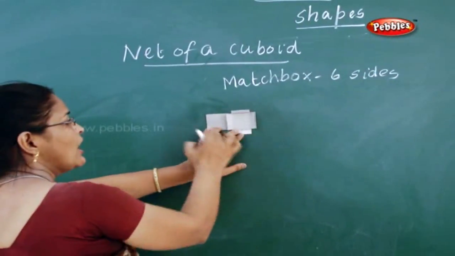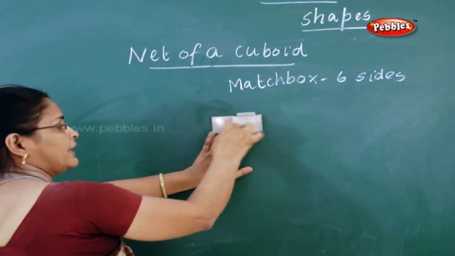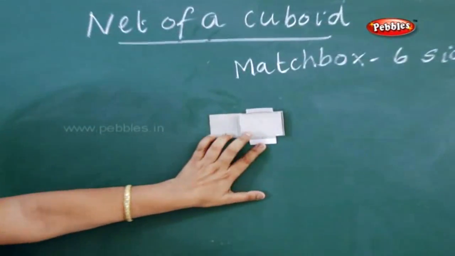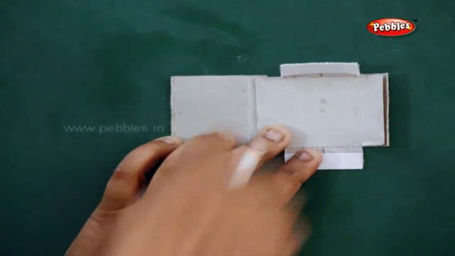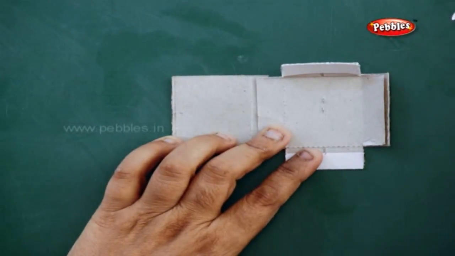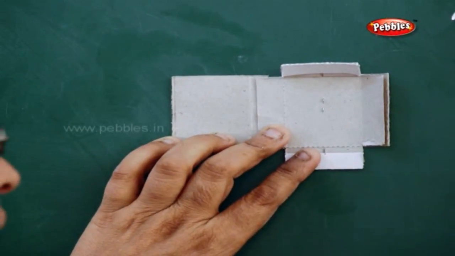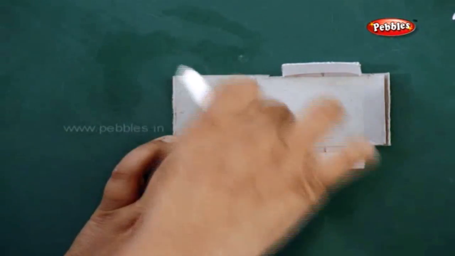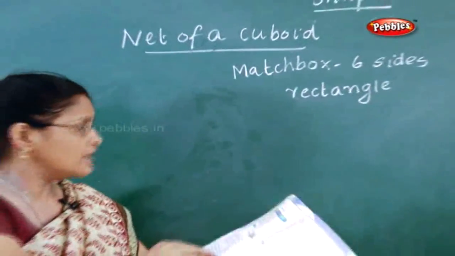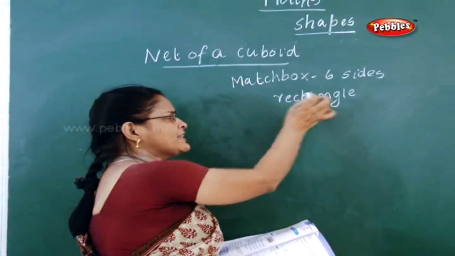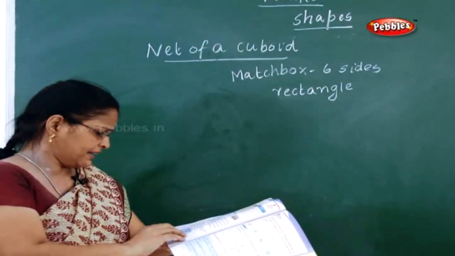Now you tell me, what is the shape of the 6th side? Can you just look into it and tell me what shape it is? Yes, it is a rectangle. Each shape is a rectangle. Is it clear now? I told you there are 6 sides, and each side is a rectangle.